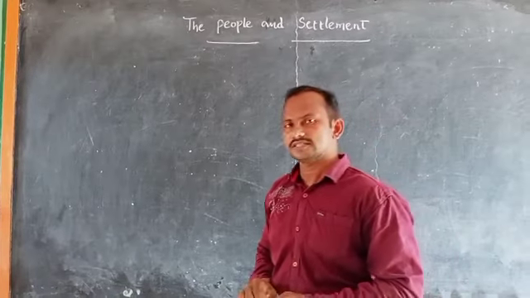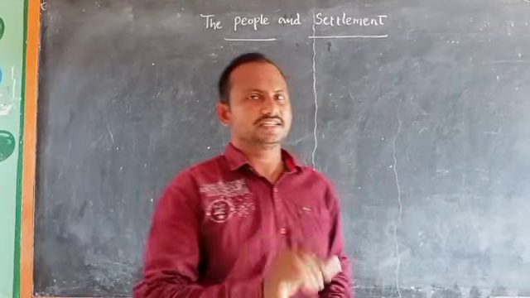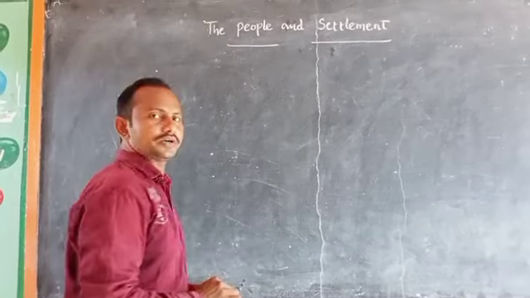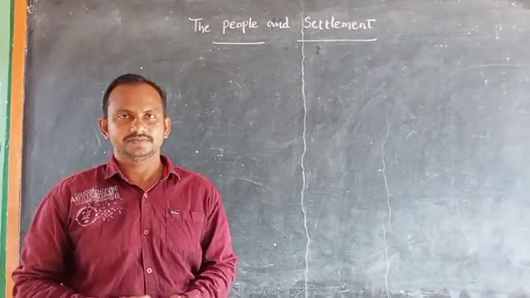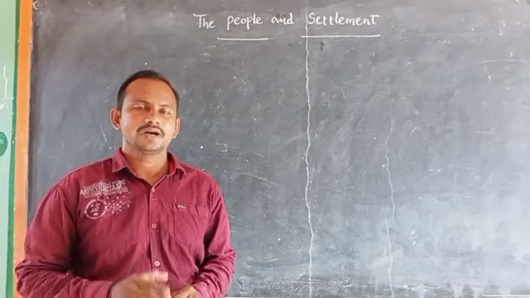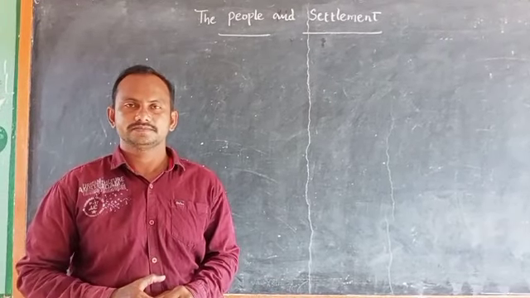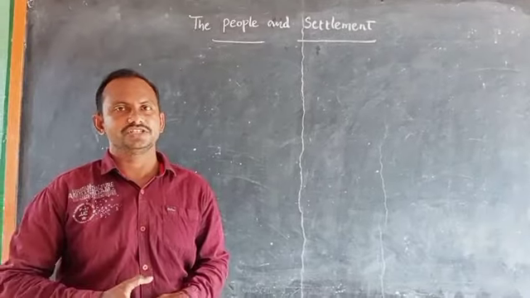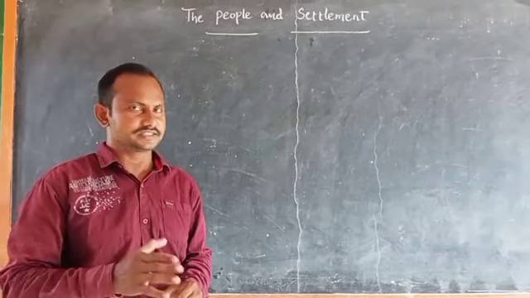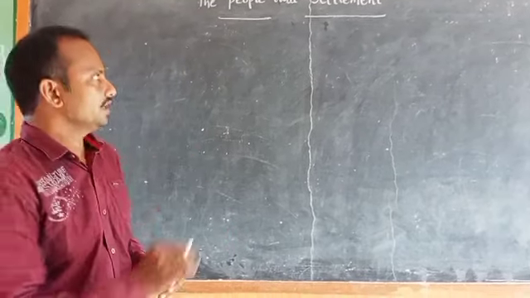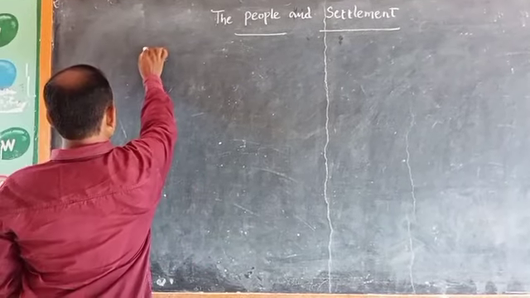In this topic, we are going to learn what is settlement and how settlement began. Why do settlements change? These are all the things we are going to learn in this lesson. Let's begin. What is settlement?